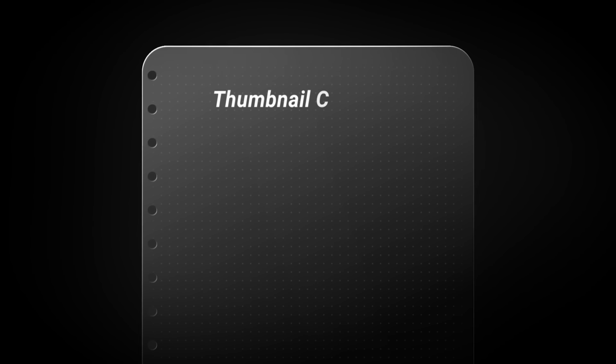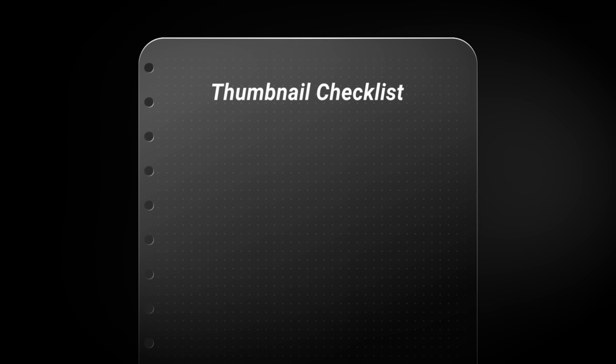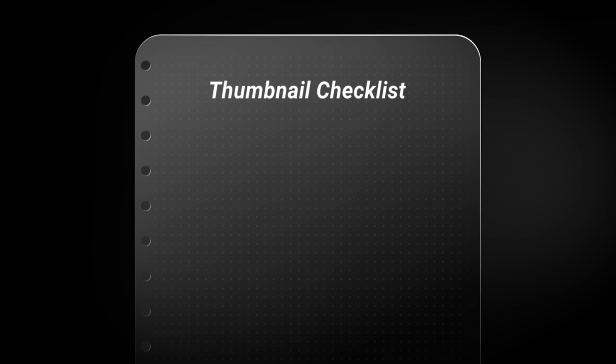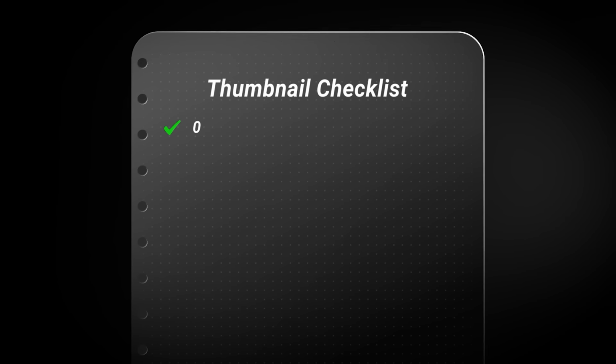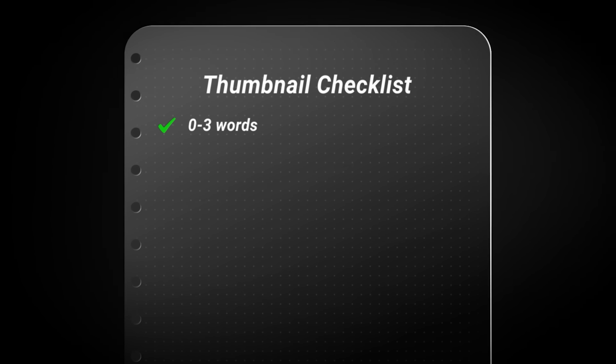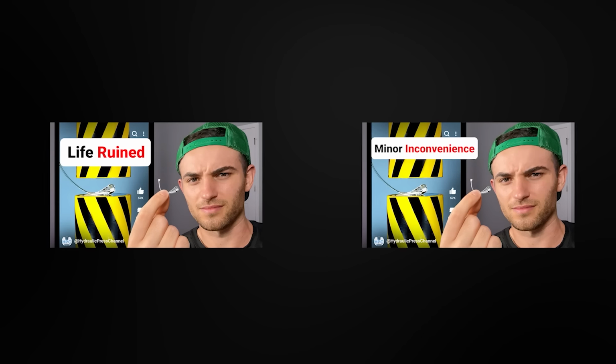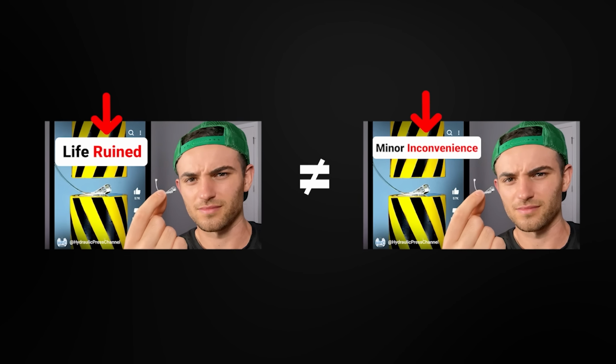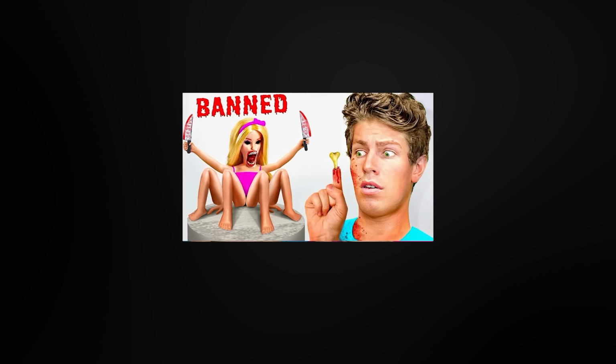Jokes aside though, if we were to create a checklist that would help you model the top YouTubers' thumbnails, it looks like the first item on that list would be either have no text in your thumbnails, or keep the amount of text between 1 to 3 words. And if you thought that was interesting, just wait until you see some of the data coming up. Because the thing is, not all words are equally clickable. So when the top YouTubers do include text in their thumbnails, what kinds of words do they add?